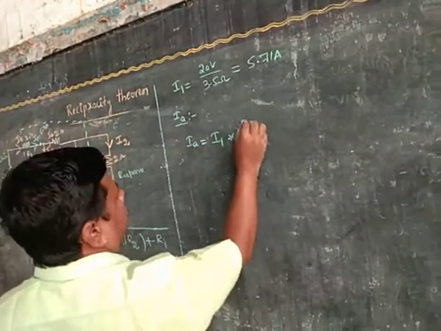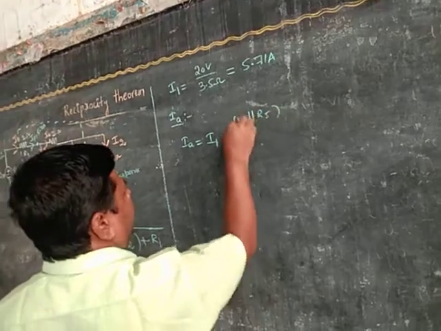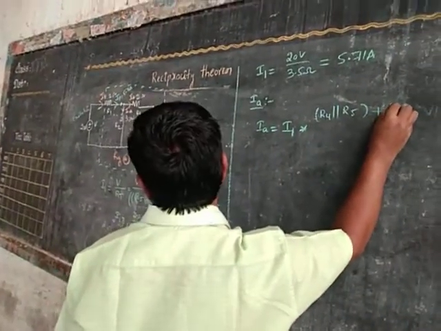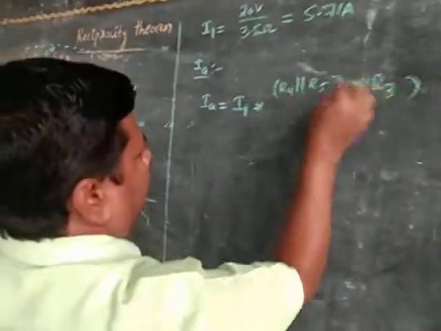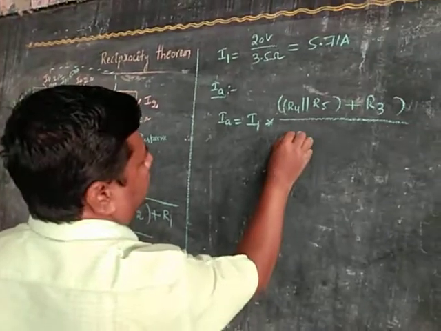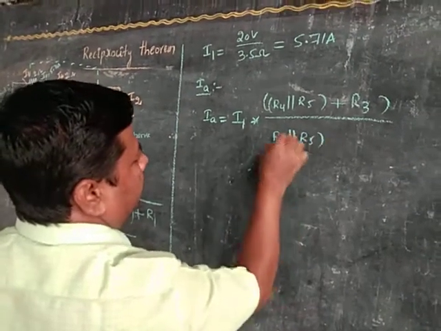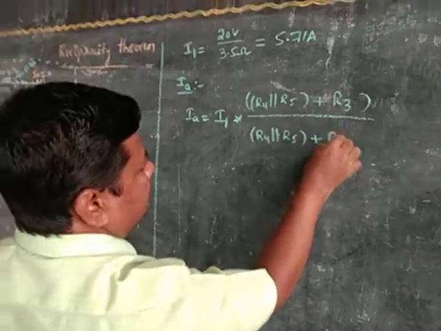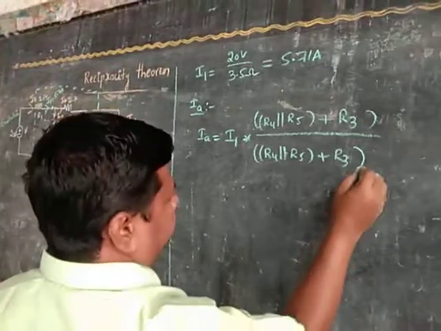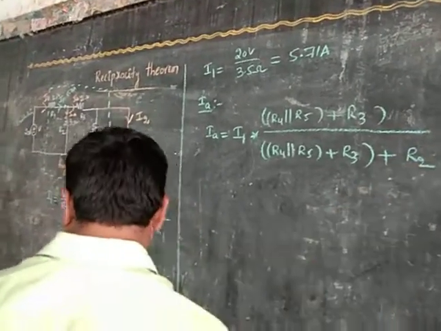Opposite resistor: R4 parallel to R5 plus 2 plus R3, over total resistor: R4 parallel to R5 plus R3 plus R2.